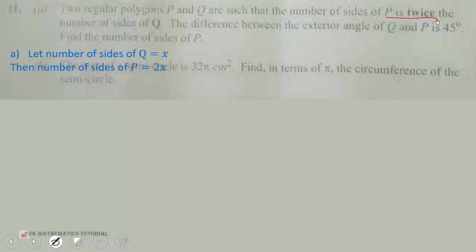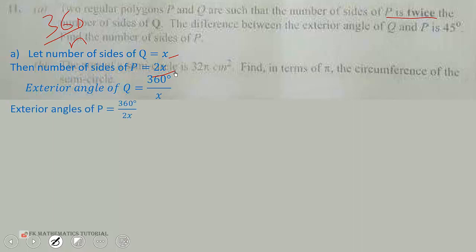Now, given a polygon with n sides, the exterior angle is given by 360 over n. So given a polygon with x sides, the exterior angle will be 360 over x, and given a regular polygon with 2x sides, the exterior angle will be 360 over 2x. We're told that the difference between their exterior angles is 45 degrees. So the difference will be this.